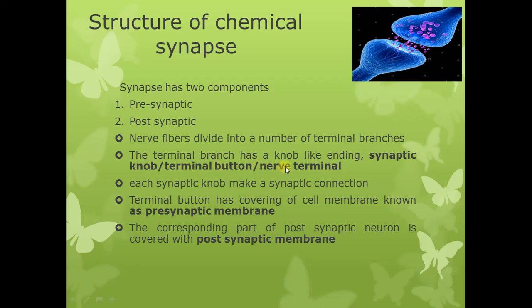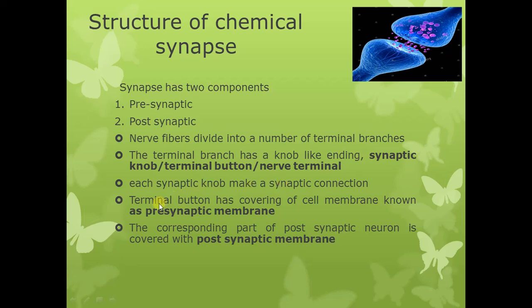So these are different names for the synaptic knob, the ending of the terminal branches of nerve fibers. Each synaptic knob or terminal button makes a synaptic connection.